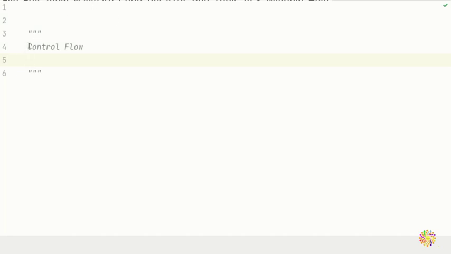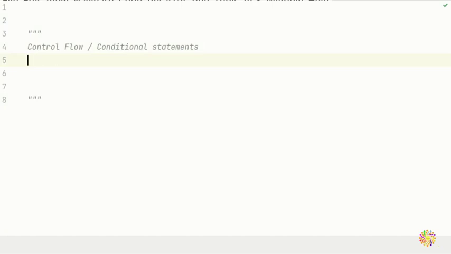Okay, so we start the control flow. Some folks call it conditional statements. So either conditional control flow or conditional statements, they are the same words.